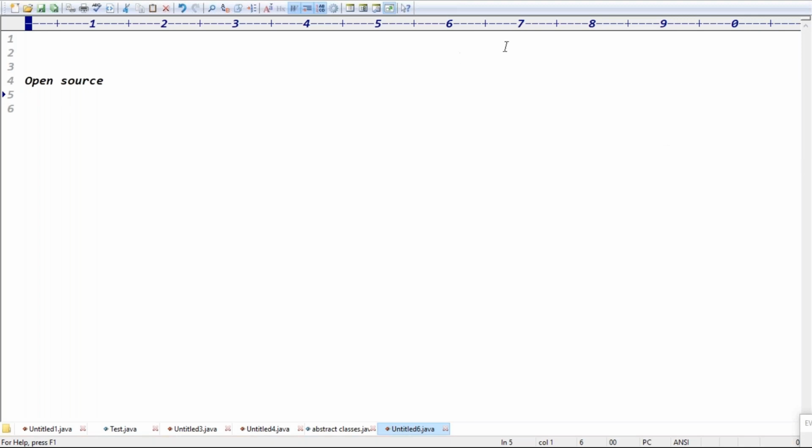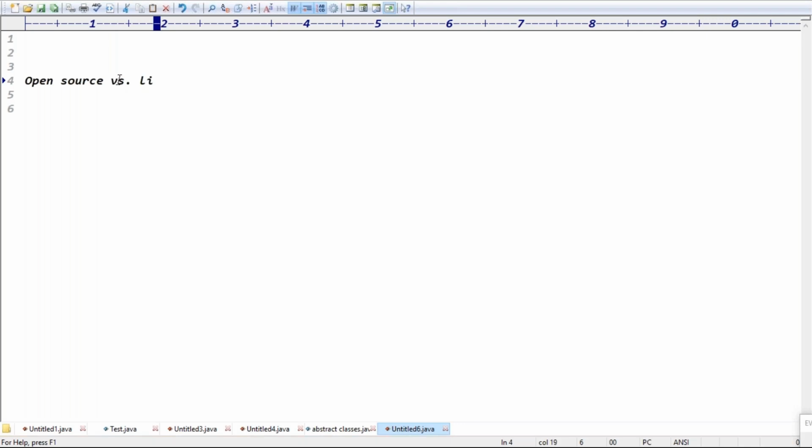So why do all these languages require core Java? The second point is platform independent. The first point is open source. This is the main important word, right? Open source, guys. Open source technology. Because Java is open source, that's why these guys are using Java. Everything is using Java, right?